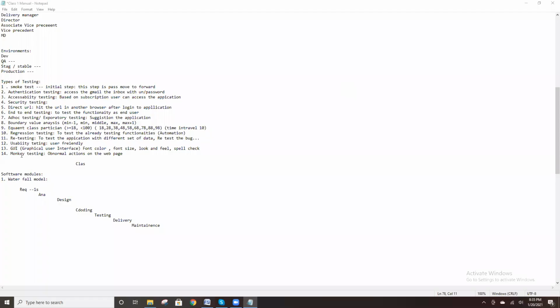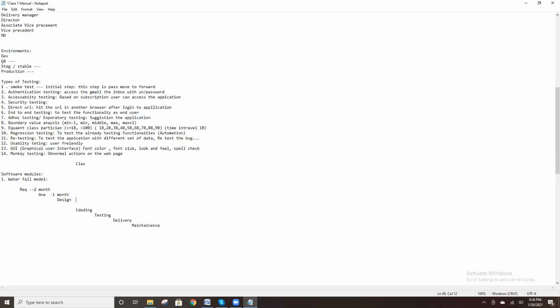So we follow the waterfall methodology now. In the SDLC, these are the phases available: requirement, analysis, design, coding, testing. In the waterfall methodology, first you gather the requirements. For example, 1 month or 2 months, say 2 months to gather the requirements. Then analysis takes 1 month.